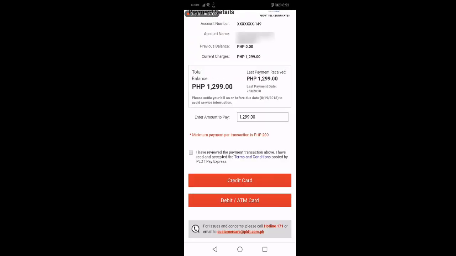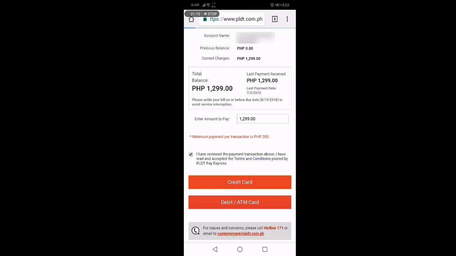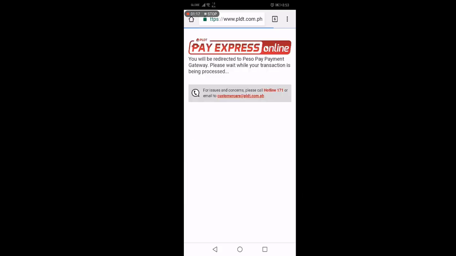Your payment details will show up. Sa Pay Express Online, may option tayo magbayad either debit card or mas kilala natin as ATM card. Or you can pay using your credit card. So for now, piliin natin tong credit card. And then may redirect tayo sa Peso Pay payment gateway. So let's wait very quick.